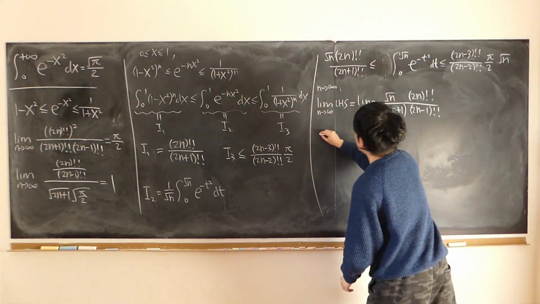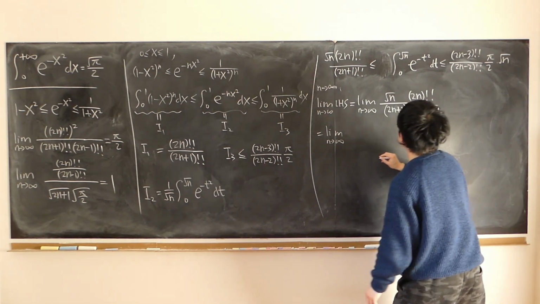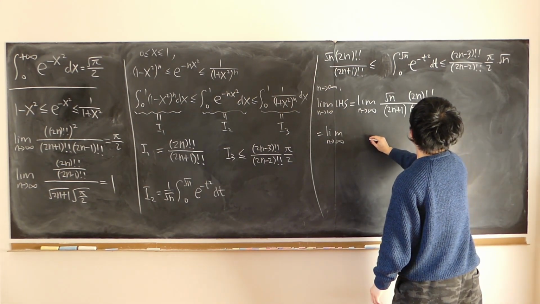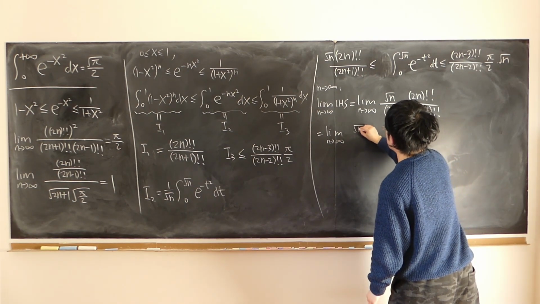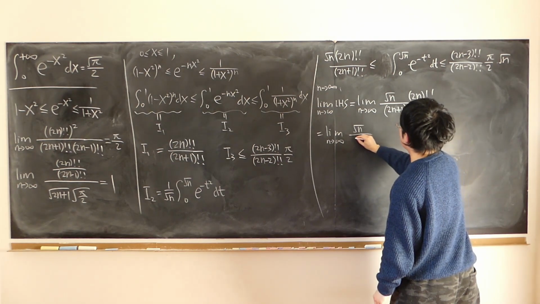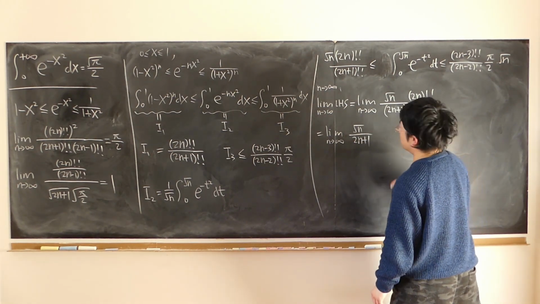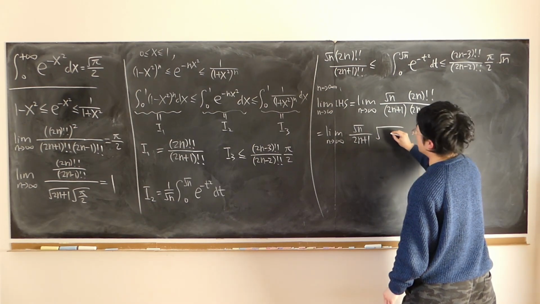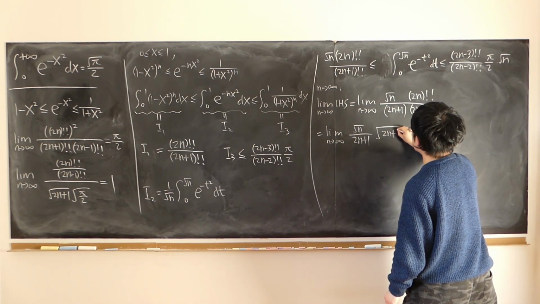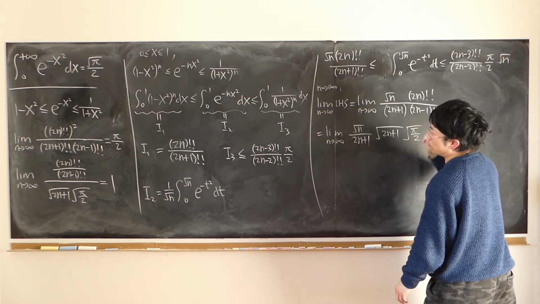right? Equal to the limit of just square root of n over 2n plus 1 times square root of 2n plus 1 times square root of pi over 2.